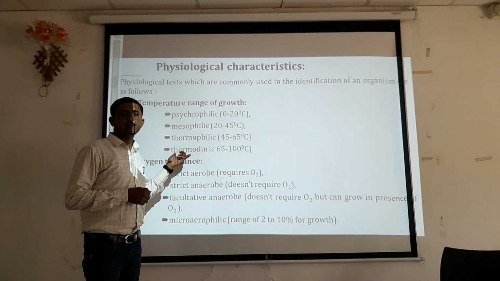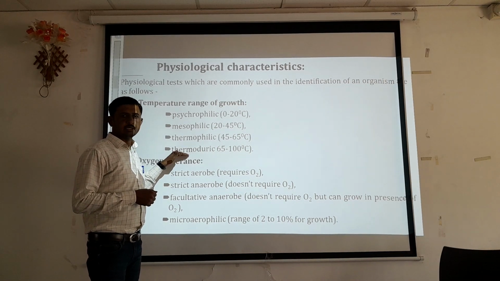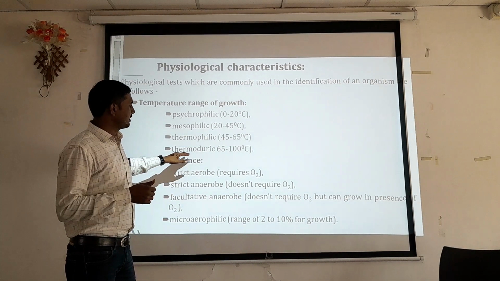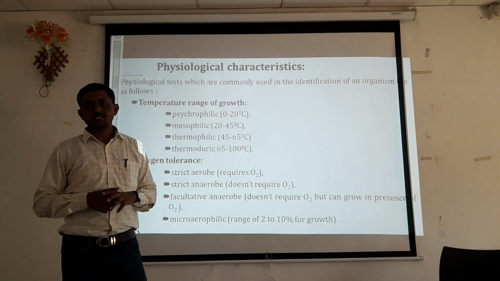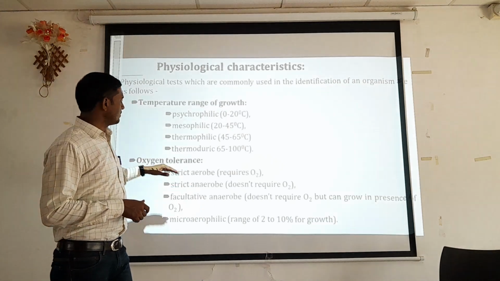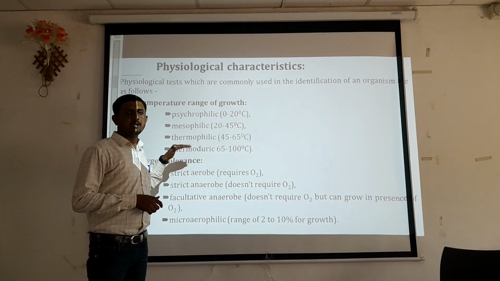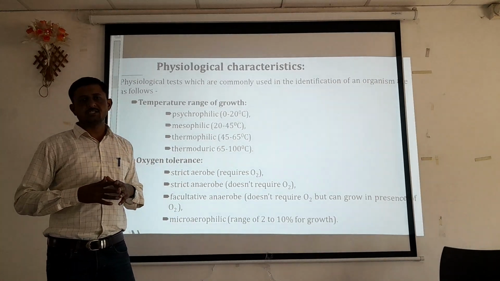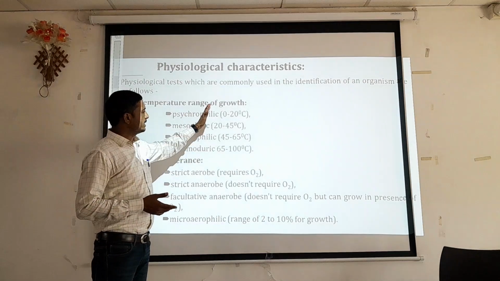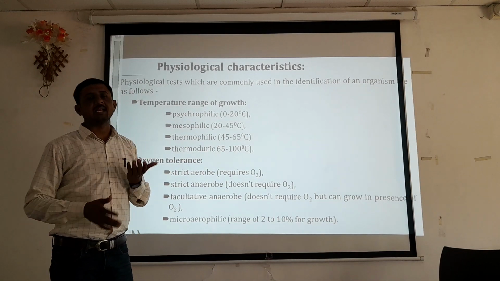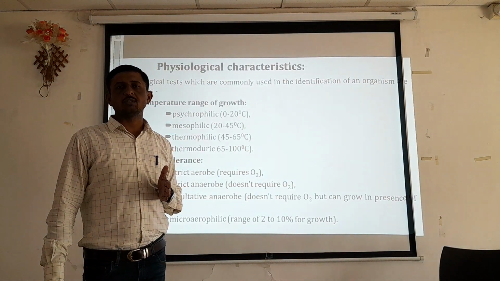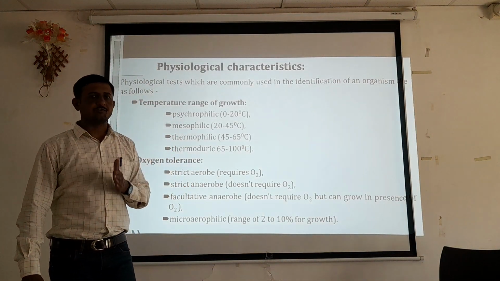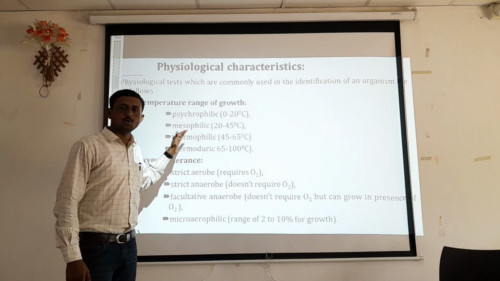The fourth group of organisms is thermoduric, which can survive at a temperature of 65 to 100 degrees Celsius. So in that temperature range, these organisms can survive. Depending upon the temperature range, organisms are categorized with respect to their optimum temperature for growth. They are psychrophiles, mesophiles, thermophiles, and thermodurics.